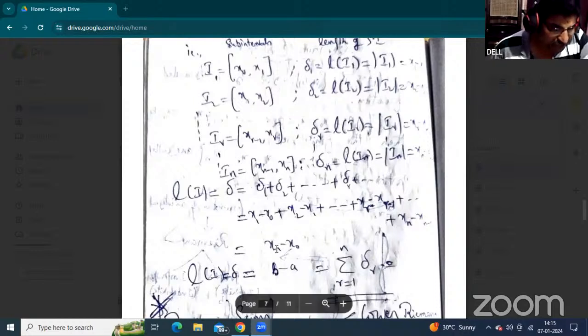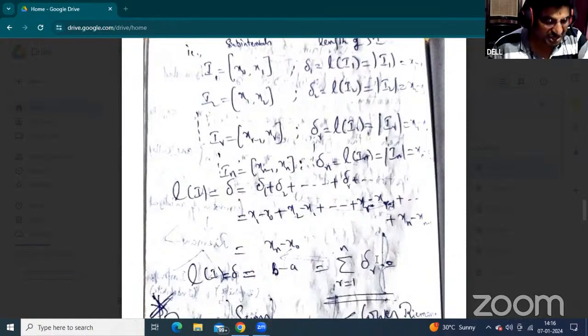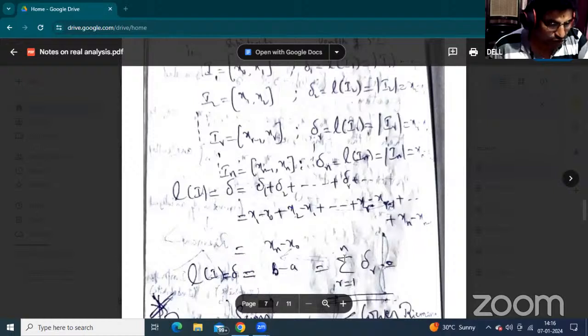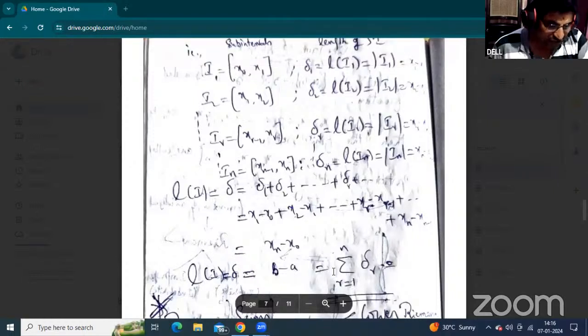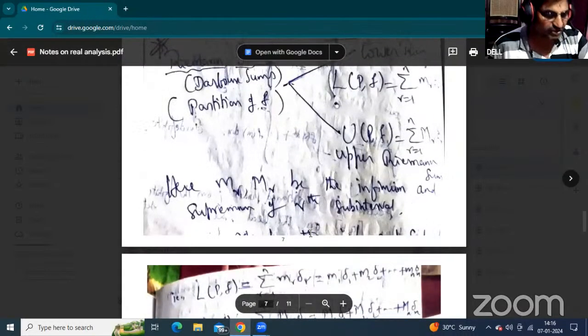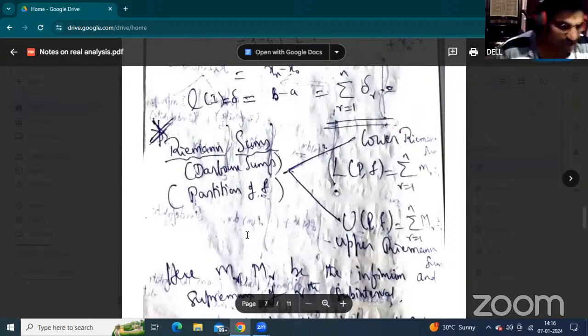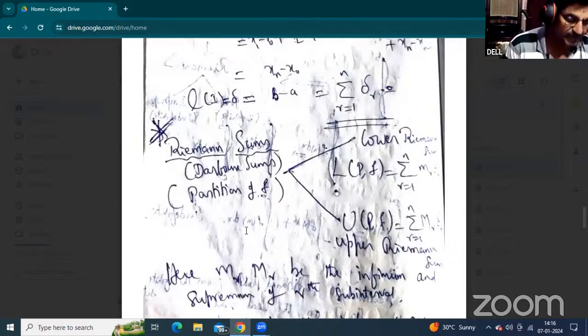This value is b minus a, the length of the interval. Overall, the length of the interval L of I equals del, which is b minus a. The concept is summation del r, r equal to 1 to n, equals b minus a. So that is the length of I, equal to del. This is the main concept, students, very important.